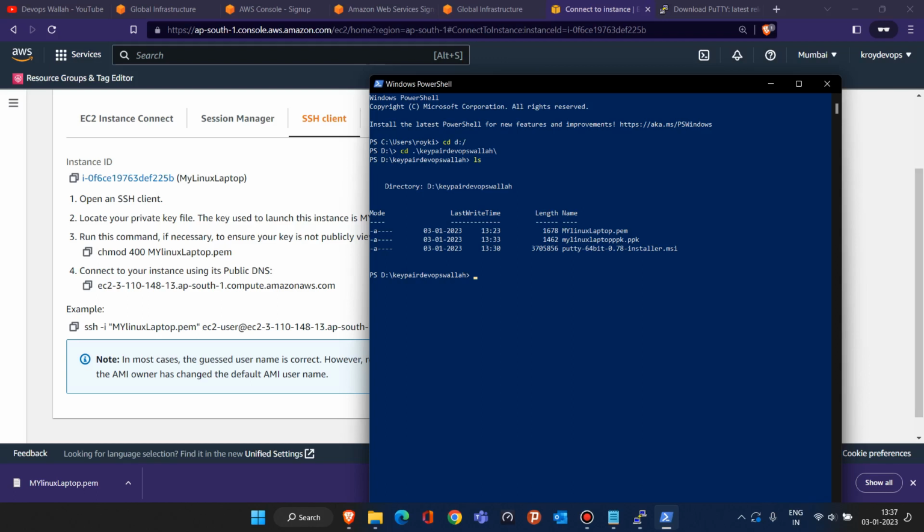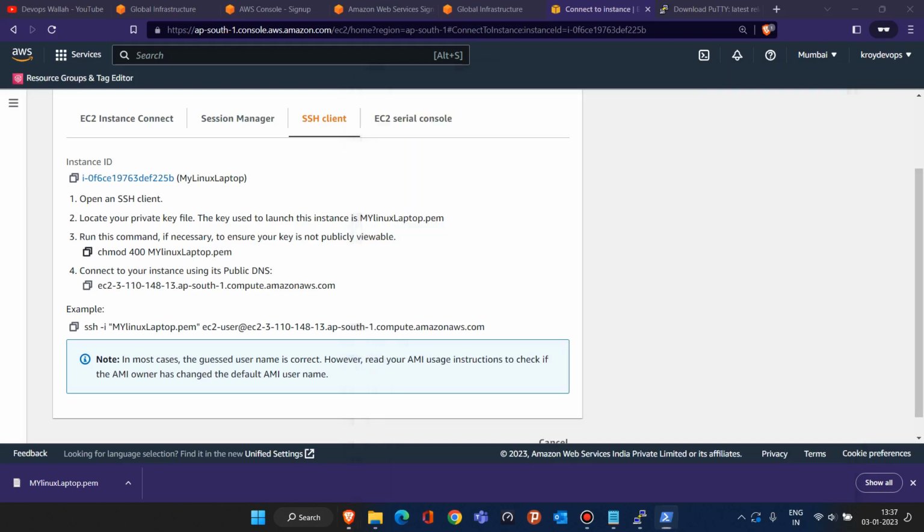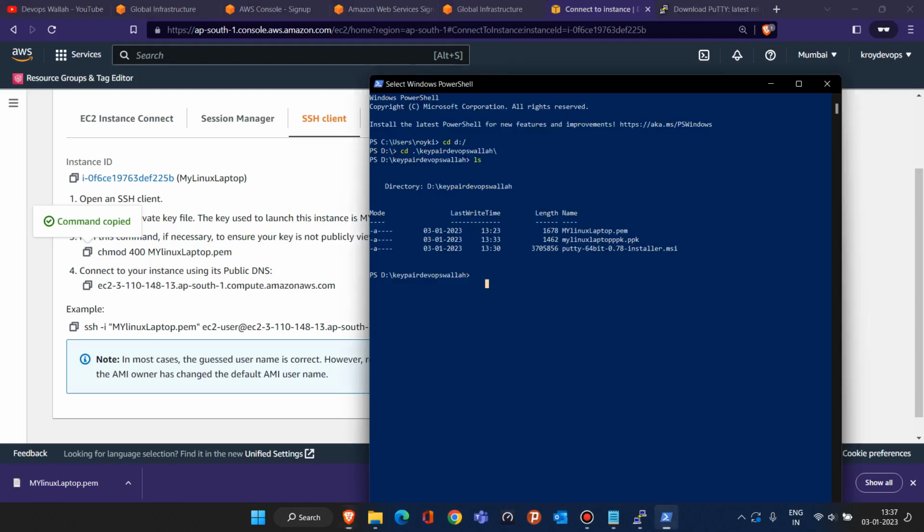What you have to do is, the first thing they are saying is, once you reach the directory where the .pem file is visible, you have to run this command. You have to copy this command, whatever command you get on your side. Just copy the third command and paste it in PowerShell, or just type it.